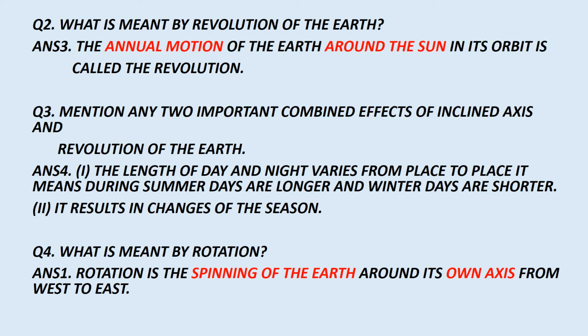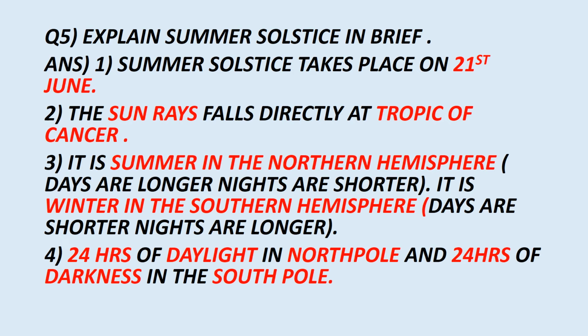Next, what is meant by rotation? Rotation is the spinning of the earth around its own axis from west to east. Next question, explain summer solstice in brief. Summer solstice takes place on 21st June.